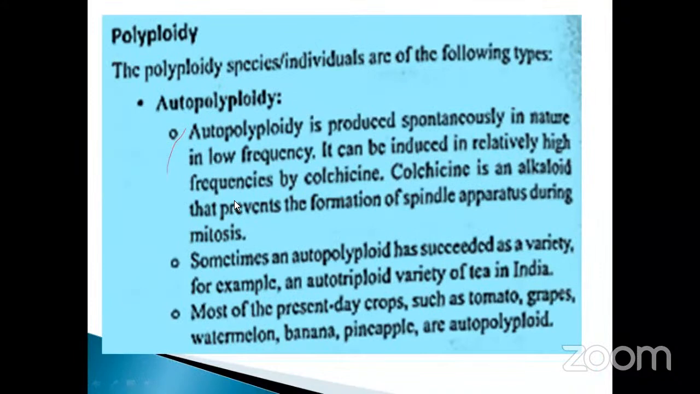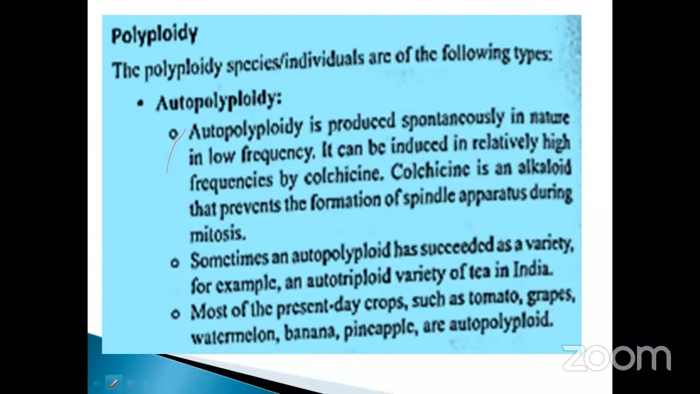So what is polyploidy? Last class we saw it. What is autopolyploidy? Ploidy is nothing but the number of chromosomes increasing, isn't it? Polyploidy means more than one. Autopolyploidy means within the same species. Autopolyploidy is produced spontaneously in nature, naturally occurring. Ploidy means what? Already we discussed.